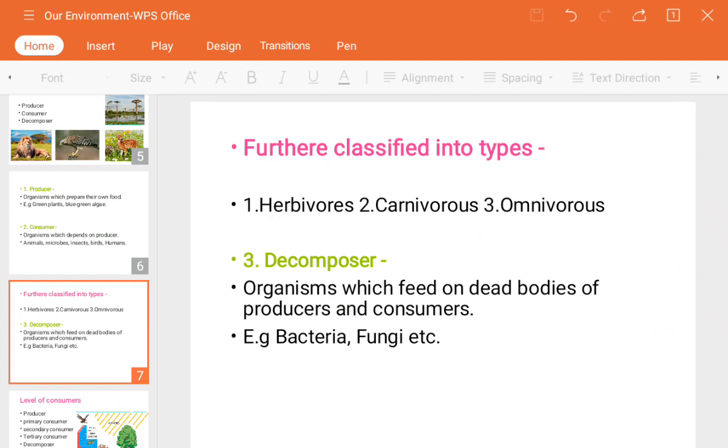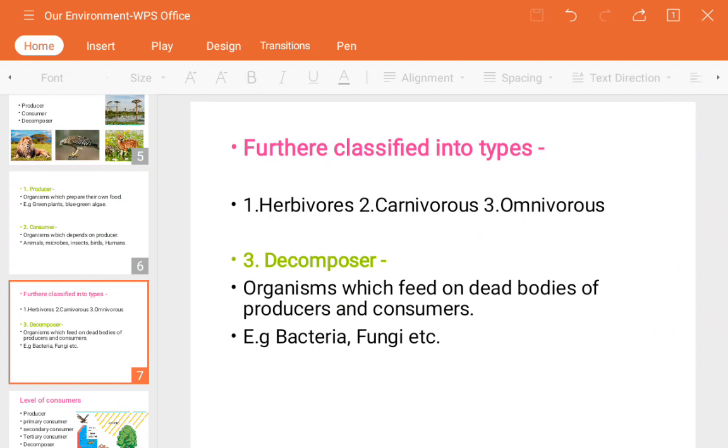Next, the third main part of the environment, or the trophic level, is the decomposer. Decompose means which degrades inside the environment. Decomposers are those which break down organic matter into inorganic matter. That is what we basically call decomposers.